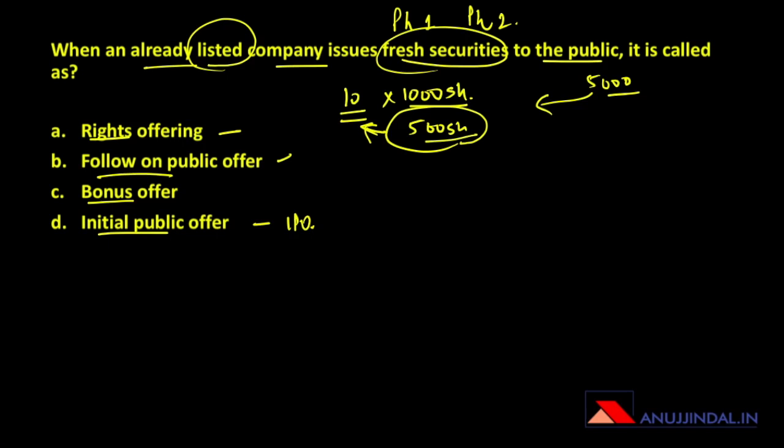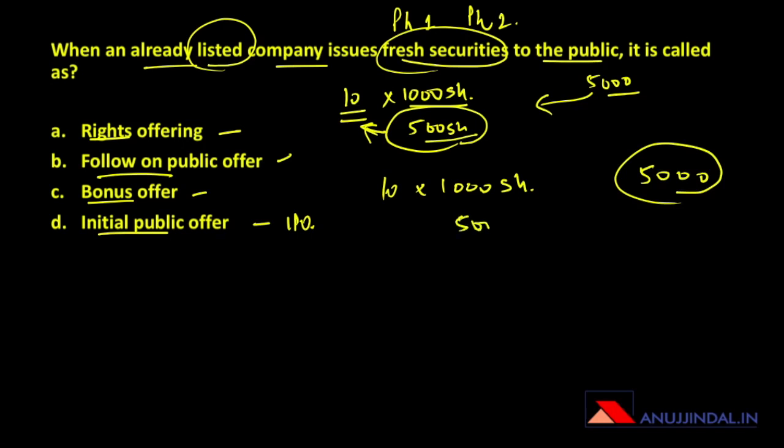Follow-on public offer, we have already explained. Bonus offer is when you provide bonus shares to the already existing shareholders. For example, these 10 shareholders hold 1000 shares each, and the company decides to come out with a bonus issue of 5000 shares, wherein all these 10 shareholders are going to get 500 shares each extra. So the shareholding of every shareholder is going to increase automatically to 1500 shares without them having to pay anything.